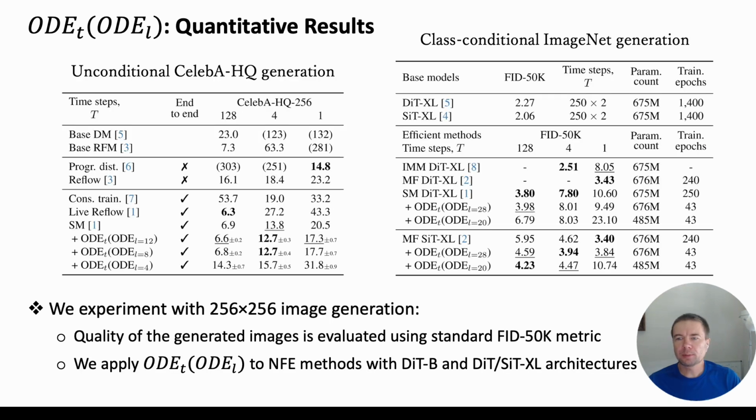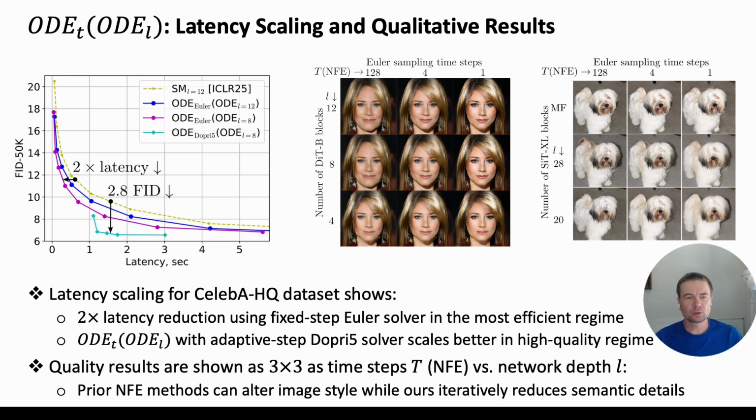In image generation experiments, our method shows minimal sampling quality decrease while substantially reducing the number of enabled neural network blocks. Our latency scaling curve shows that we can achieve 2x latency reduction in the most efficient sampling regime, or we can show that our method with adaptive step solver scales better in high quality sampling regime.